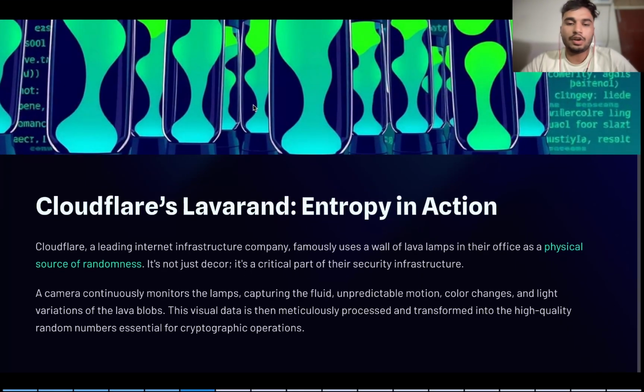Let us dive into lava lamps. Cloudflare uses a system called Lavarand. Exactly what is Cloudflare? We all know